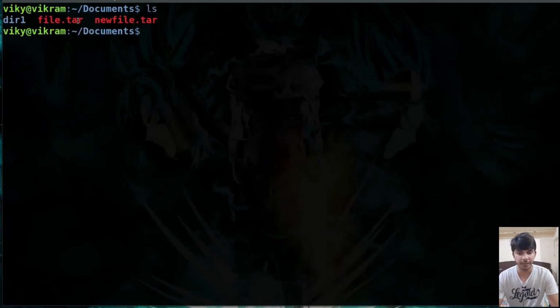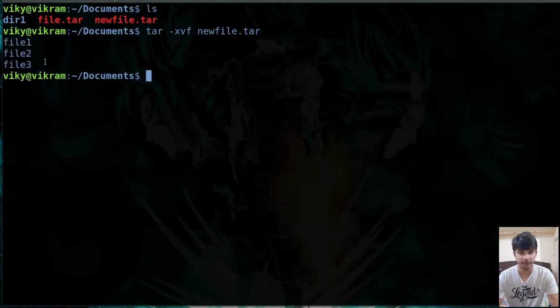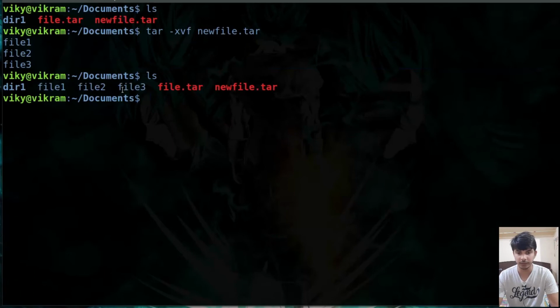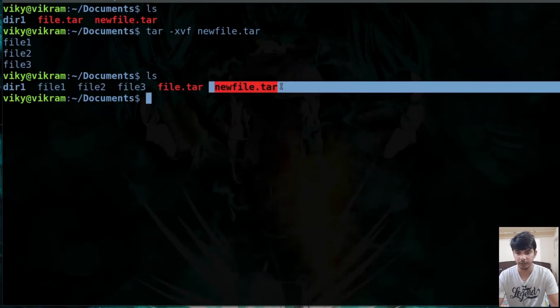Now after that, if we need to extract our file that is present in some tar file, in that case you can use the option here -x. Okay, after that you will specify the name of our tar file, that is new file.tar, and if you want to have the verbose output, then you can also use the option here -v. Okay, combining all these three options, you can write in this form also. After -f, you will always write the name of the tar file. Okay, so if I press enter, it will give me the verbose output, and if I do the ls, then you will see file 1, file 2 and file 3 have been extracted from the new file.tar.